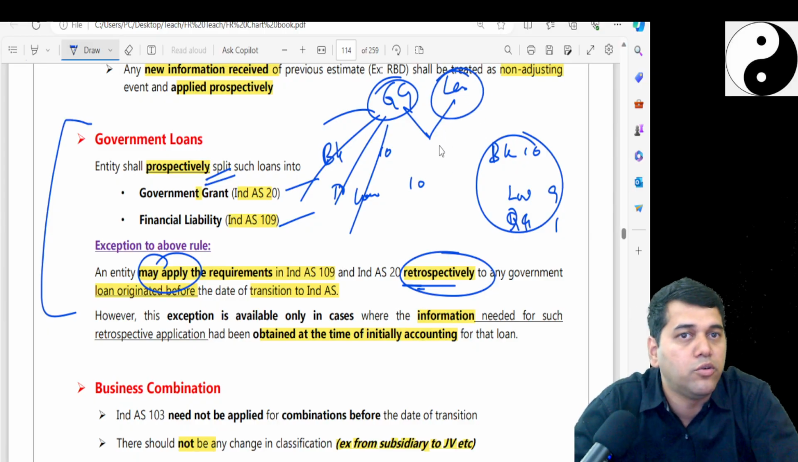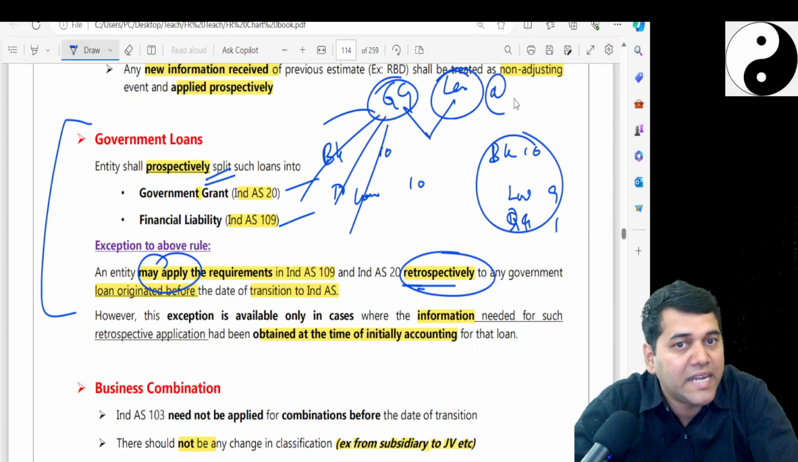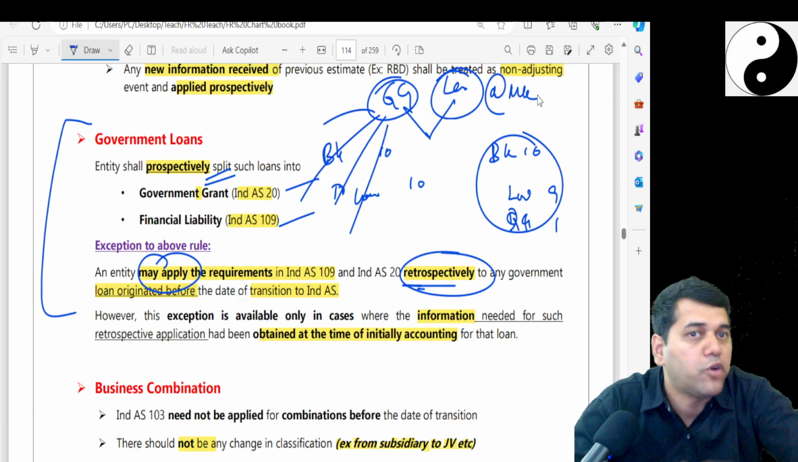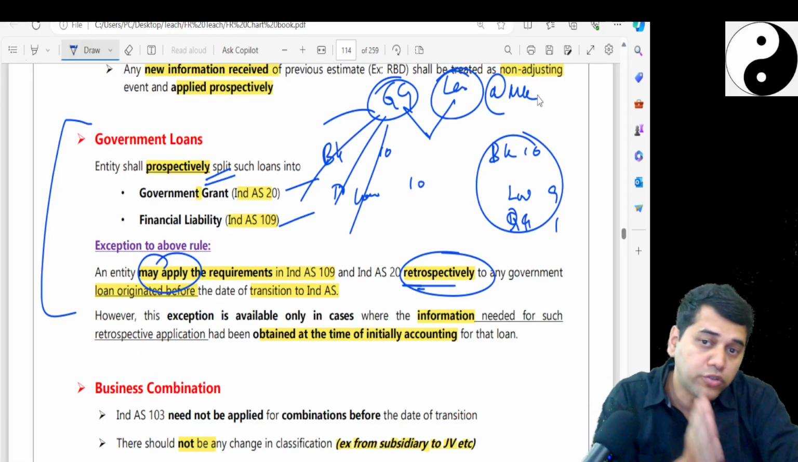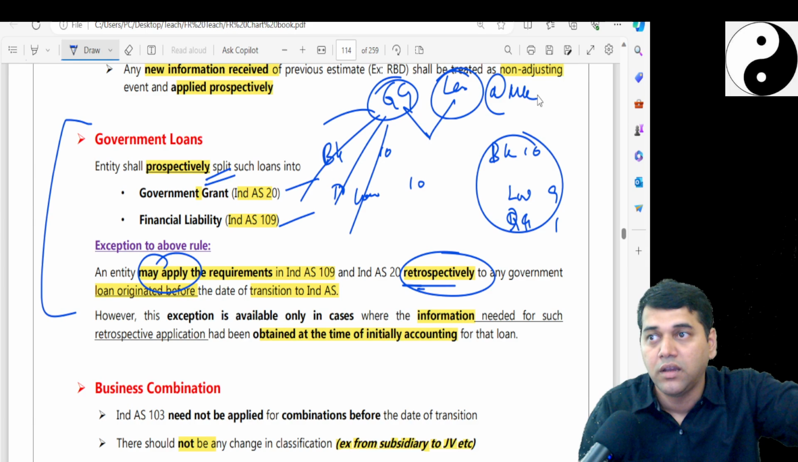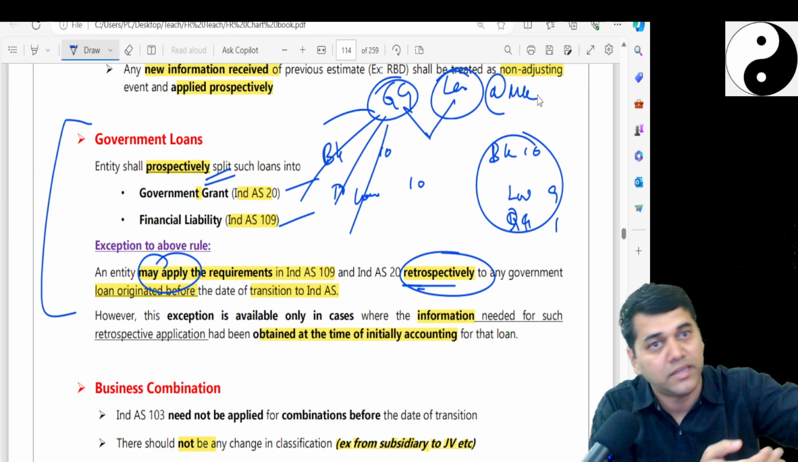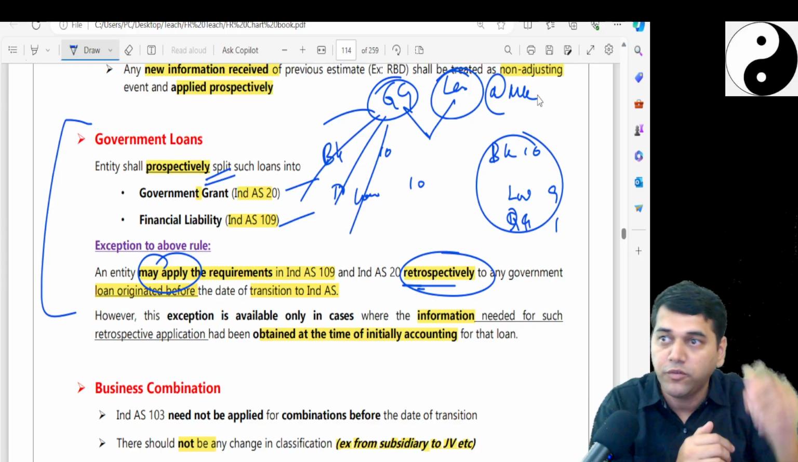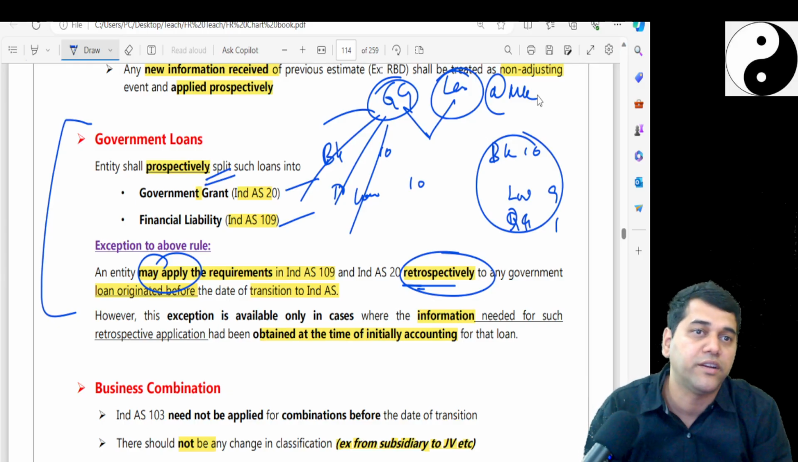What should you have done with the loan? This loan should have been at the market rate of interest, and you should have prepared an amortization schedule. So you should see, on 1st April 2015, what would have been my balance of deferred government grant income and what is my loan balance. That you should have incorporated, and the difference between your book value and that would have gone to retained earnings.